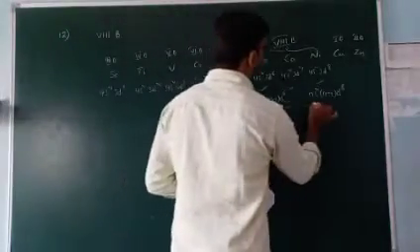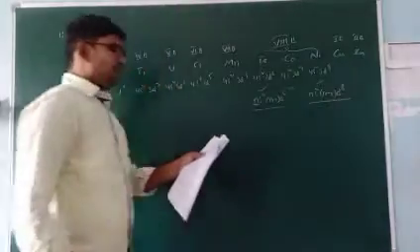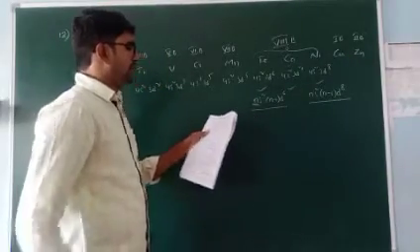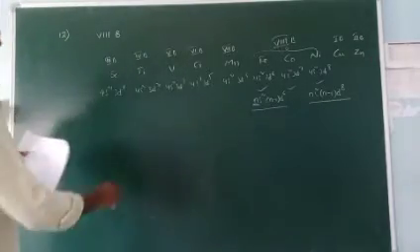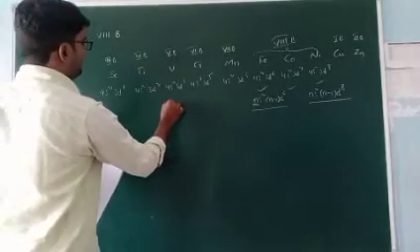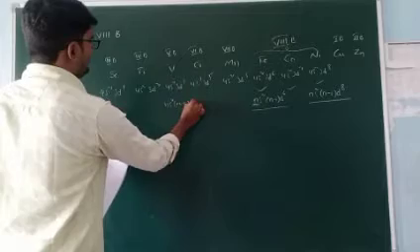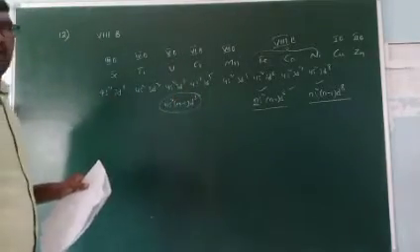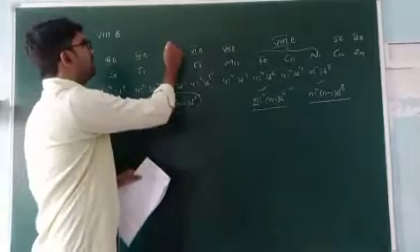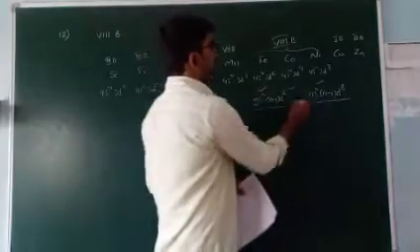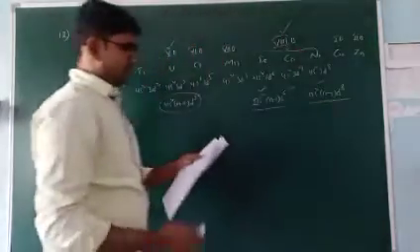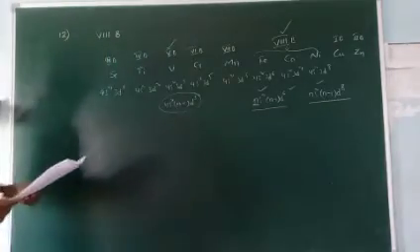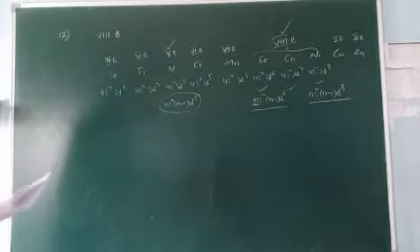These two belong to 8th B group. But another one is given, ns2 (n minus 1)d3. Okay? But this belongs to 5th B. But these two belong to 8th B. So the answer is C, both A and B.